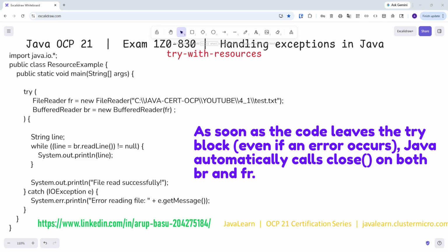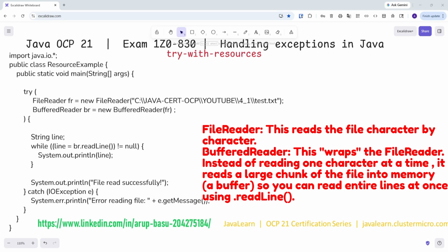Inside the block, the code performs a buffered read. We have FileReader, which reads the file character by character. Then we have BufferedReader, which wraps the FileReader. Instead of reading one character at a time, it reads a large chunk of the file into memory, a buffer, so you can read entire lines at once using dot readLine.